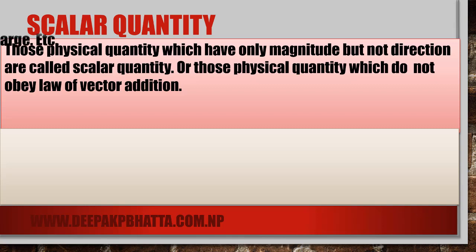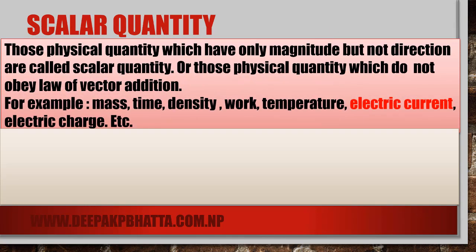For example, scalar quantities are mass, time, density, work, temperature, electric current, electric charge, etc. Here the electric current is highlighted because it has both magnitude as well as direction, but it is a scalar. Why? Because it does not obey the law of vector addition.